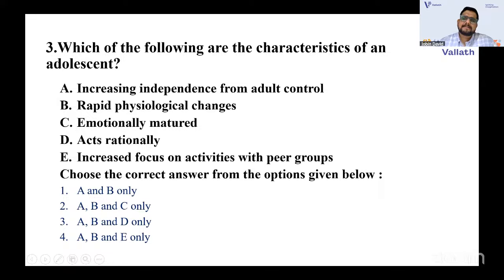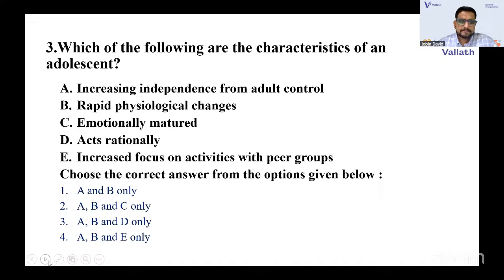See, it is just a general question from the teaching aptitude part. You want to know the learner's characteristics, but it's easy if you know some, as you are all postgraduates and you have some idea about the adolescent age. Obviously you read a lot, and you'll get an idea from the articles that you read. That's why we are telling you should read. So it's very easy to get a general idea about the characteristics of an adolescent. So which answer do you think will be correct for this question? Yes, you are getting it as B, maybe like ABC you are thinking about.